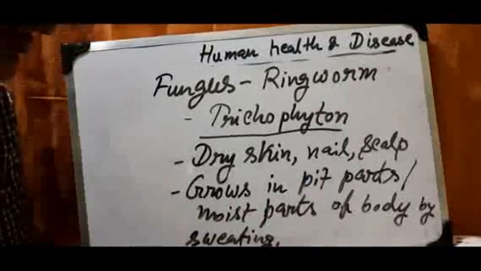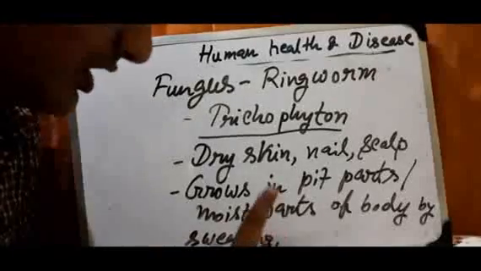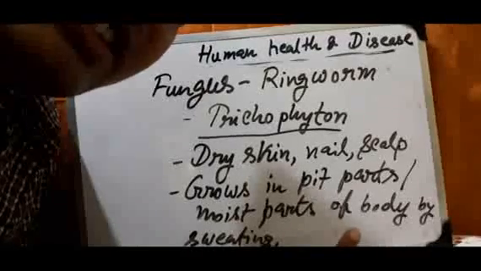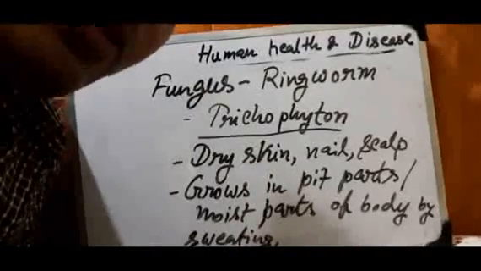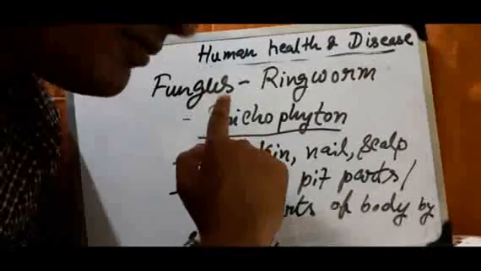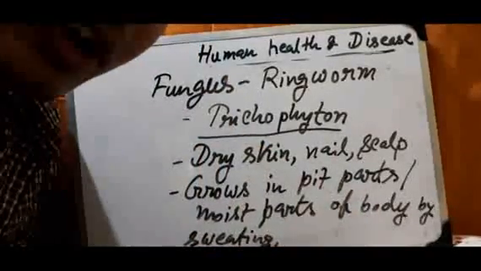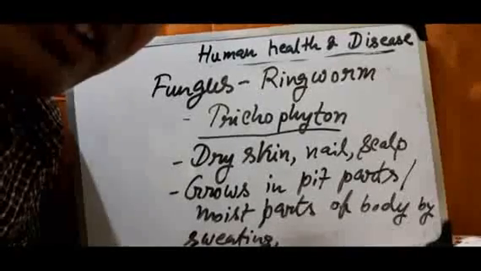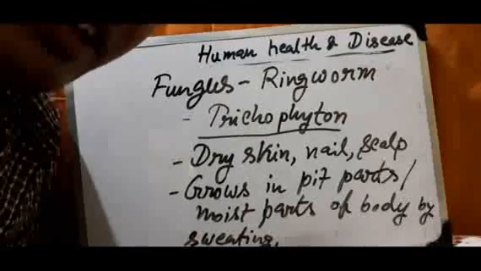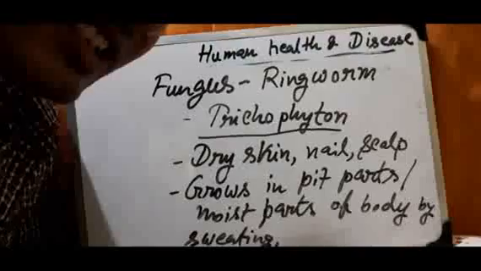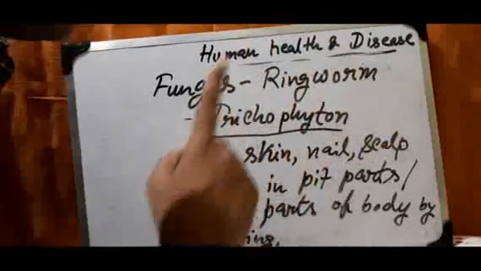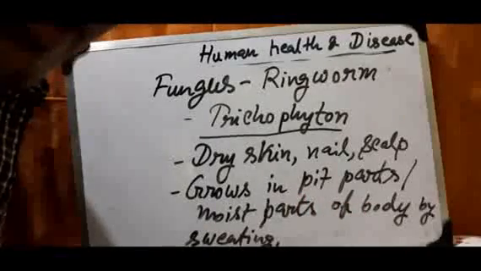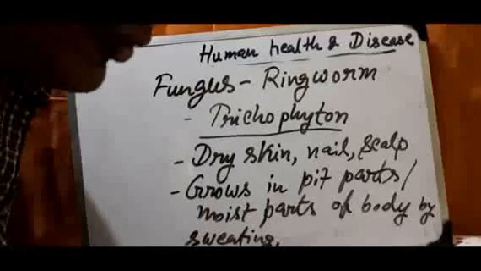Means when the skin becomes moist, sometimes by the sweat secretion, in the moist skin you will notice the fungal disease occurs maximum, like ringworm and also skin infection. So it causes itching and also different types of irritation occurs in the skin. So you can say these all are the pathogens from virus to fungus and their diseases. So I hope you all have understood up to this.